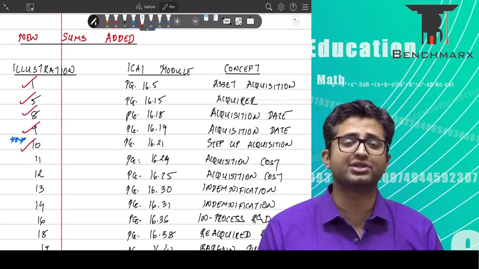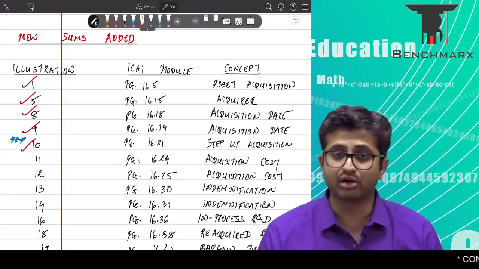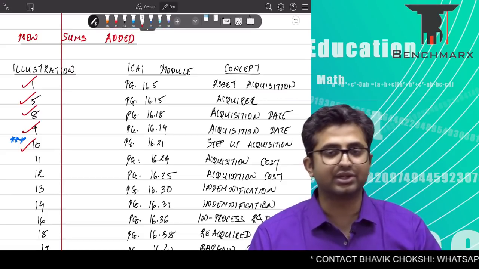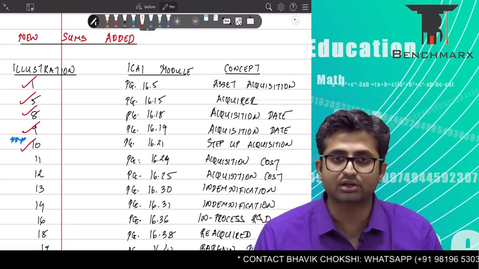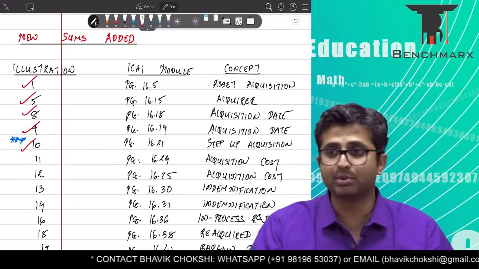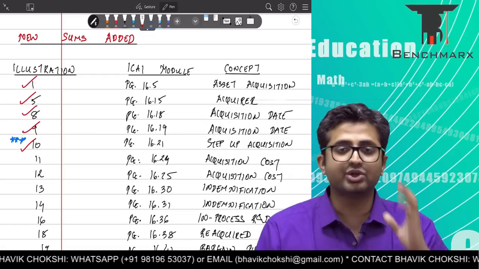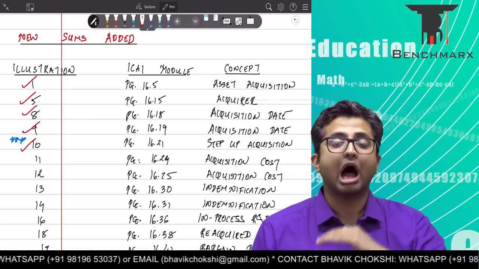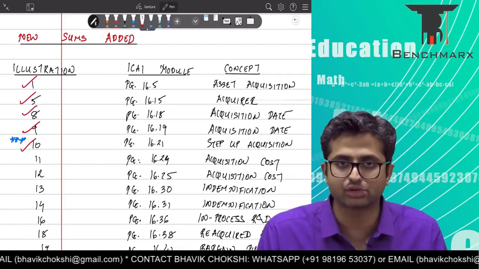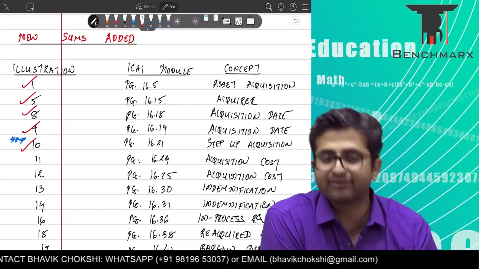So if your fair value of net assets taken over are 1,000 crores and you are paying 1,200 crores as PC, roughly your goodwill is around 200 crores. So will the costs, like a lawyer's fees, like a banker's fees, like due diligence charges, will they affect your goodwill? No, they will not. The reputation of a target company is not higher because you appoint a very good lawyer or a very good consultant. It is independent. The expenses which are directly attributable to your acquisition are expenses and hence they should be taken to the P&L account. You will treat it as a part of business combination but not as a part of your acquisition entry. Acquisition entry is the entry that creates goodwill as a balancing figure.